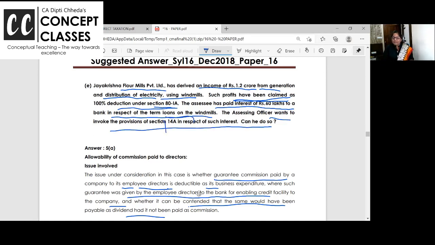You remember 14A? He's saying the 1.2 crore is business income, and if you are going to claim deduction under chapter 6A, then the related interest should not be allowed. Are you getting it? Section 14A says if income is exempt. You may be saying, ma'am, we did this yesterday too, but when something is very important and comes many times, as a student and as a teacher, we should revise it many times, no? Nice?